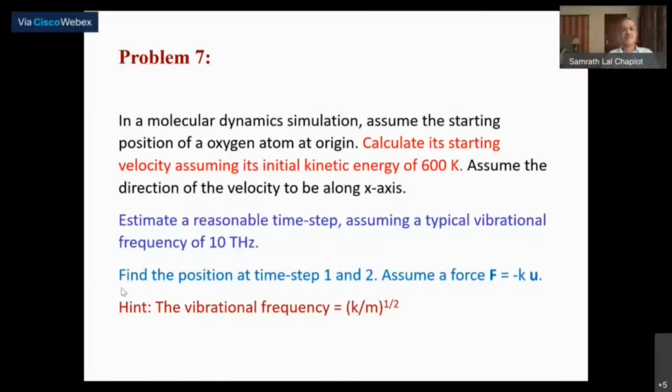And then the problem is the following: find the position at steps 1 and 2. Initially it is 0, 0, 0. After one time step, what is the new position of the atom? And after two time steps, what is the new position of the atom? That's all you have to do. It's a simple harmonic oscillator problem, but you have to do it as if you're doing a molecular dynamics simulation. The same thing can be done with multi-atom systems. So I suppose this is clear.